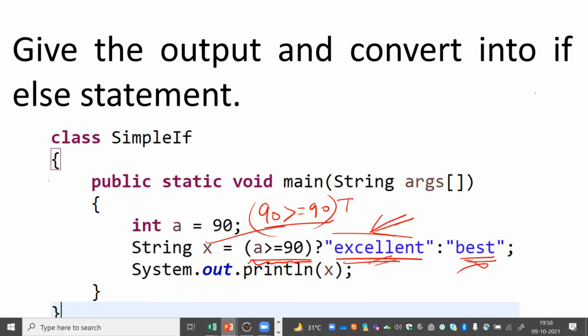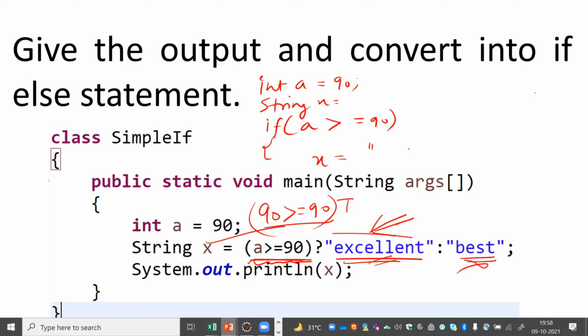I'll let you know. So here we can see int a equal to 90, and here we can have another variable called string x. I'll do the initialization later on if required. So if a is greater than or equal to 90, first of all you have to check this particular condition. You have to put this condition in the if part. Then we will write x equal to.